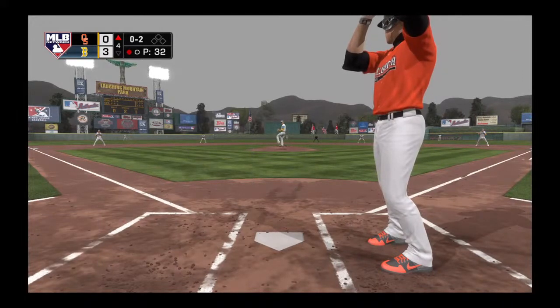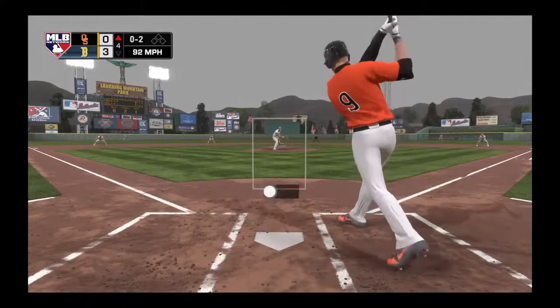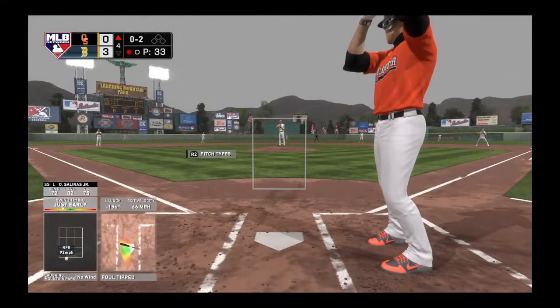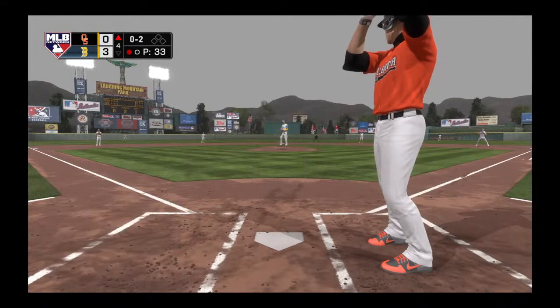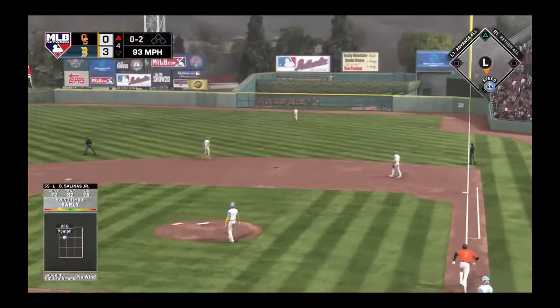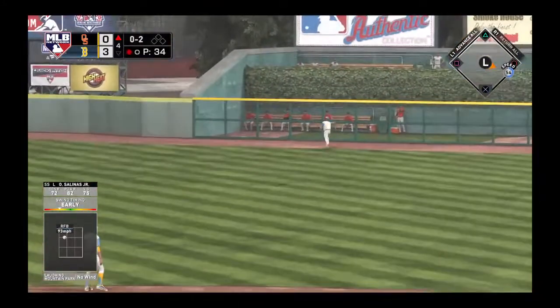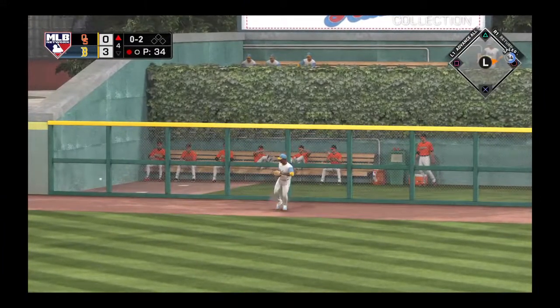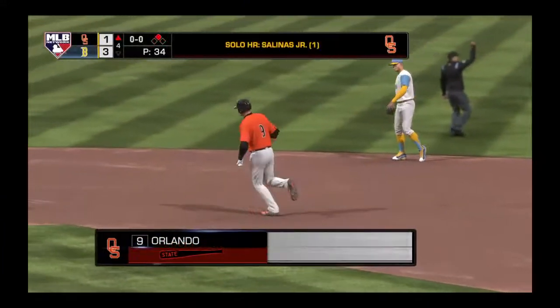Salinas is a left-handed hitter. Did a good job to shorten up and protect the plate, and he'll have another shot at it here. So is Hewitt. Here's another 0-2. Hammers it to deep right field. Looking up is the right fielder at the track, to the bullpen. Ball. Gone. So that's his first home run.